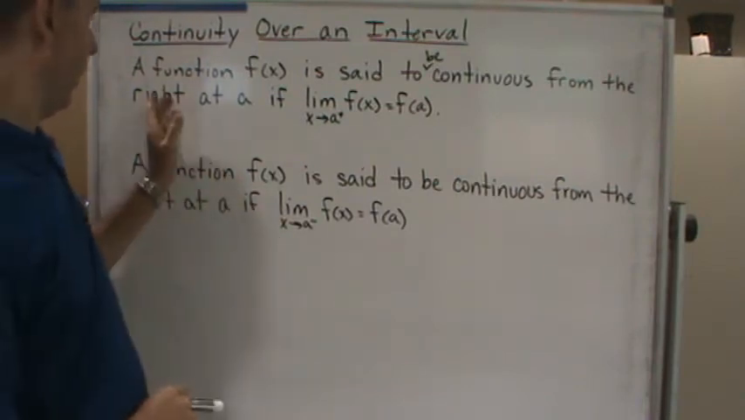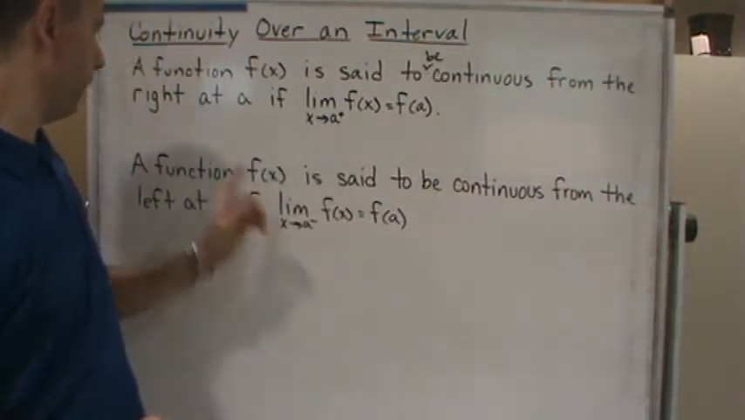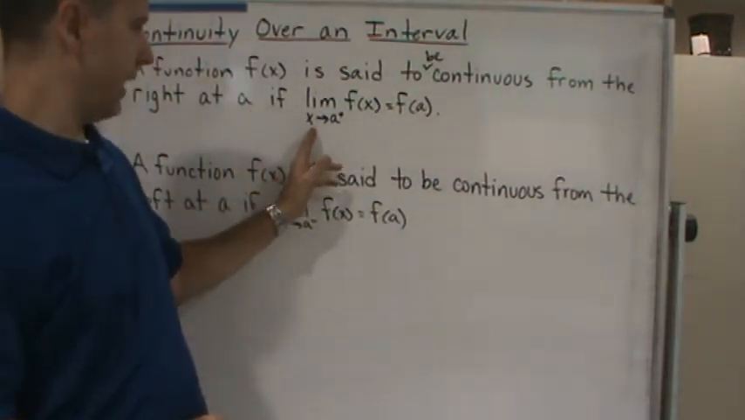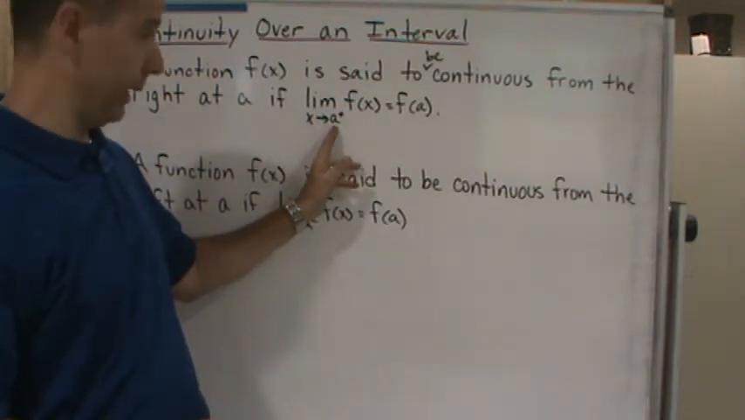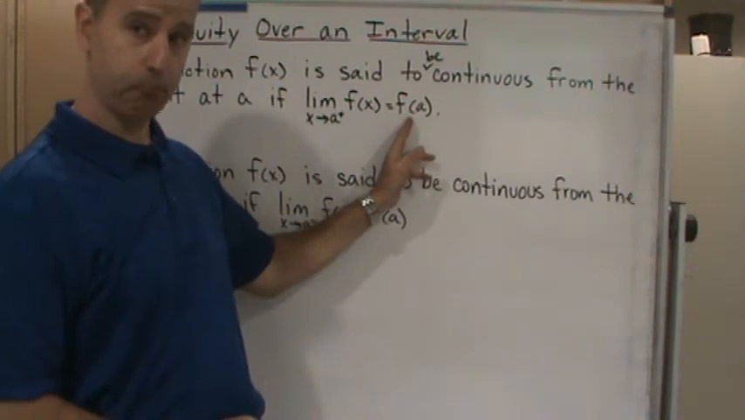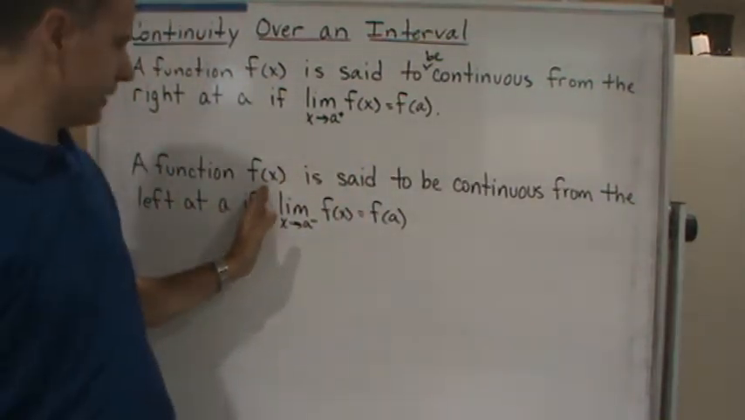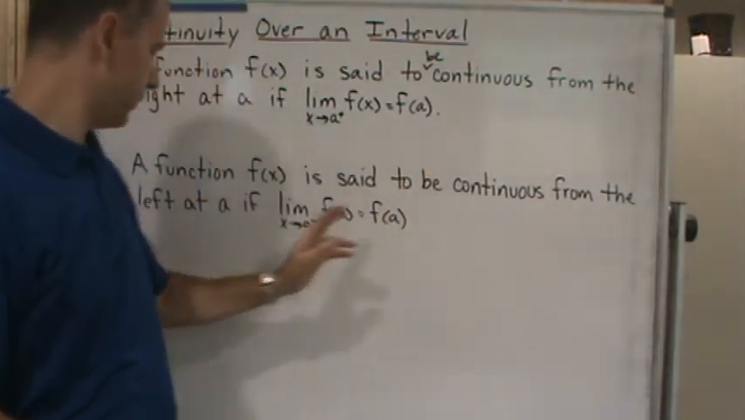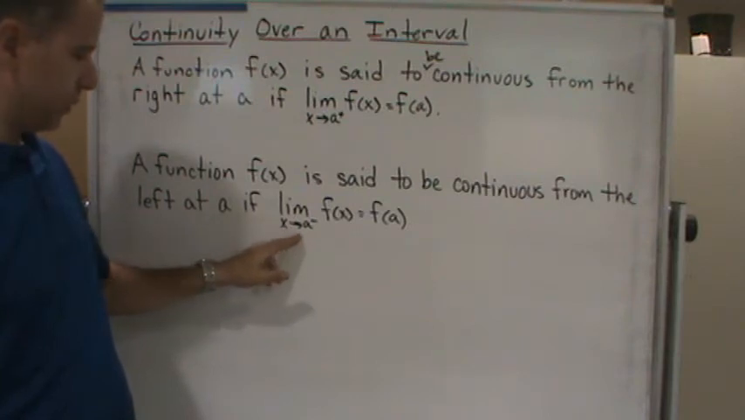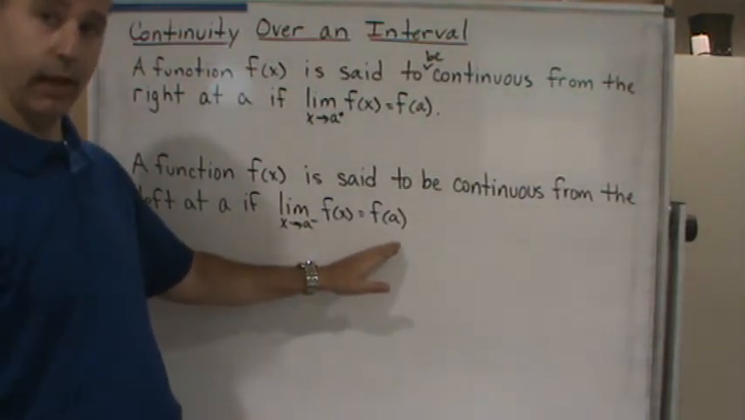A function f of x is said to be continuous from the right at a if the limit as x approaches a from the right of f of x equals f of a. Likewise, a function f of x is said to be continuous from the left at a if the limit as x approaches a from the left of f of x equals f of a.